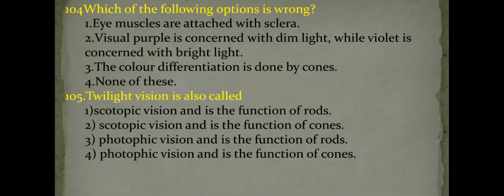Next, the second statement: visual purple, that is rhodopsin, is concerned with dim light, while visual violet is concerned with bright light. Yes, this is also a correct statement. Visual purple is nothing but rhodopsin, responsible for dim light, and visual violet is nothing but iodopsin, responsible for bright light. So the second statement is also correct.